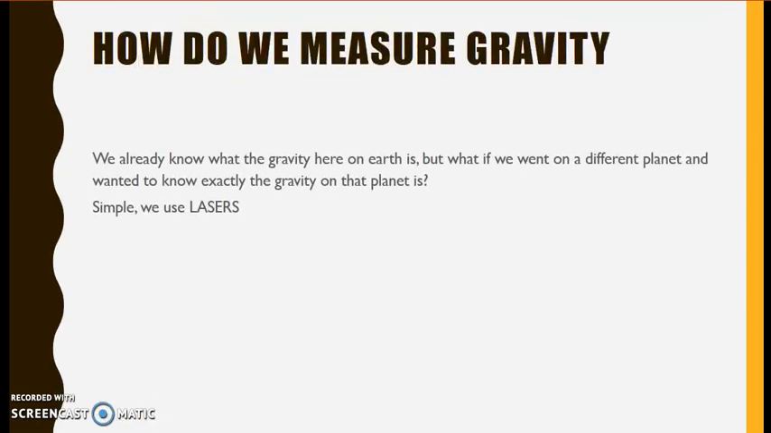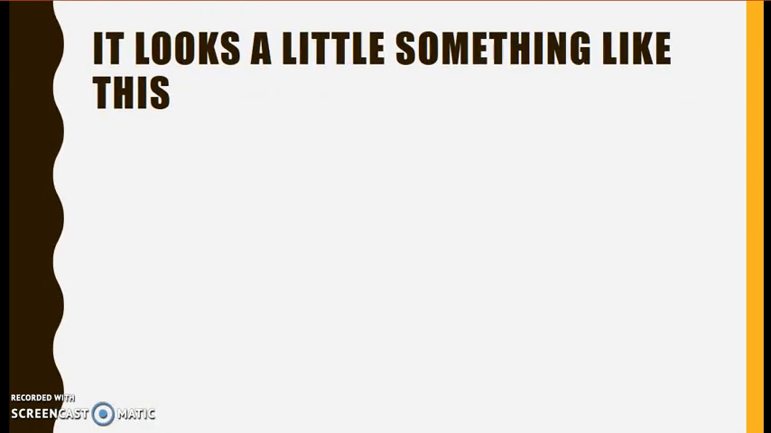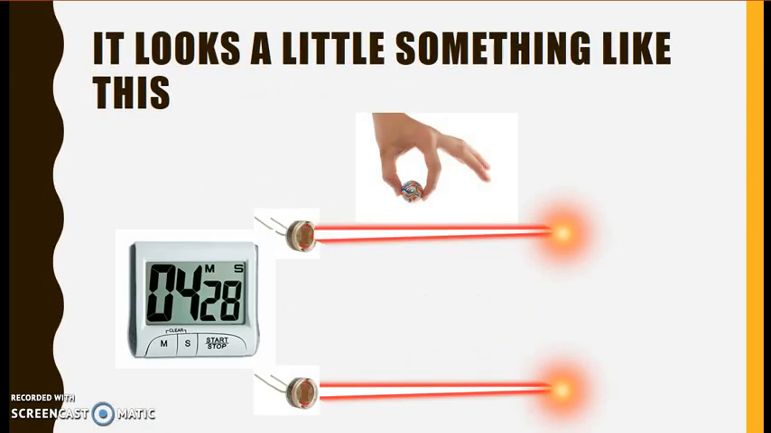So, next, how do we measure gravity? We already know what the gravity here on Earth is, but what if we went on a different planet and we wanted to know exactly what the gravity on that planet is? Simple. We use lasers. Duh. It looks a little something like this. You got yourself a marble, 2 light sensors, 2 lasers, and a timer.